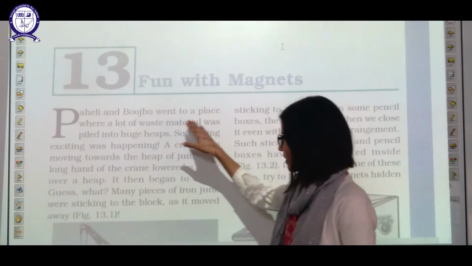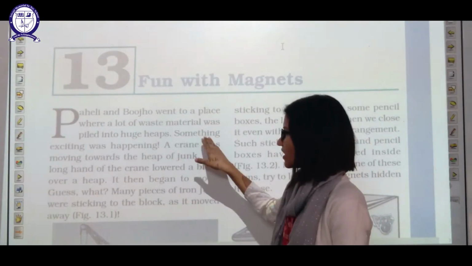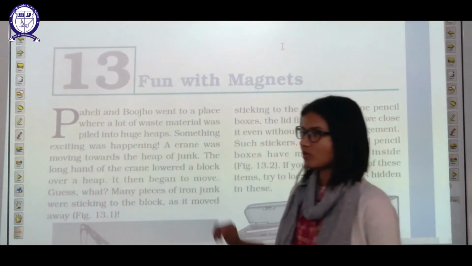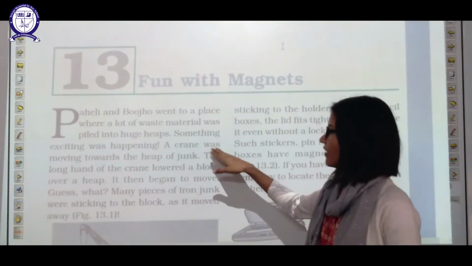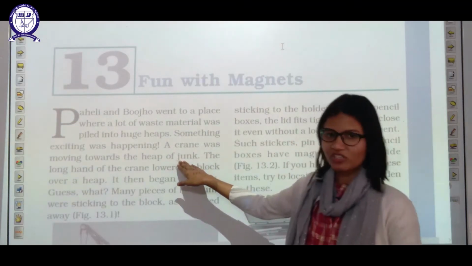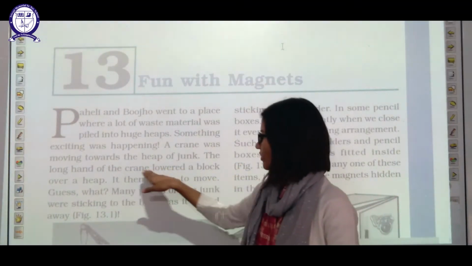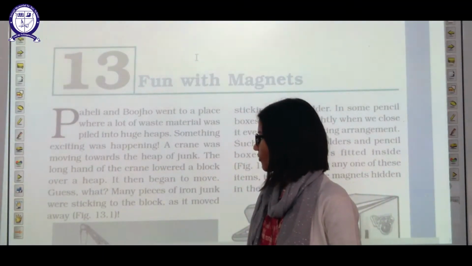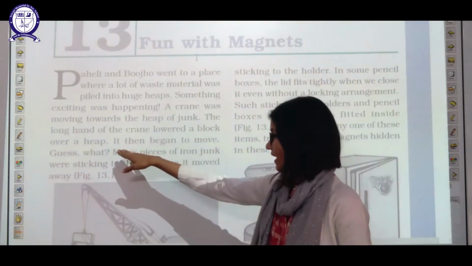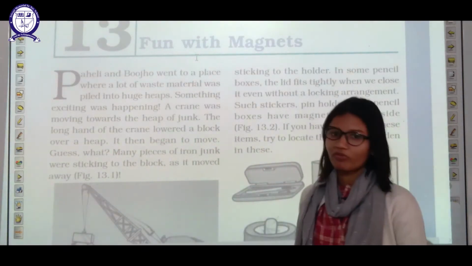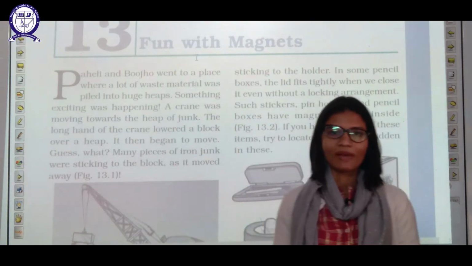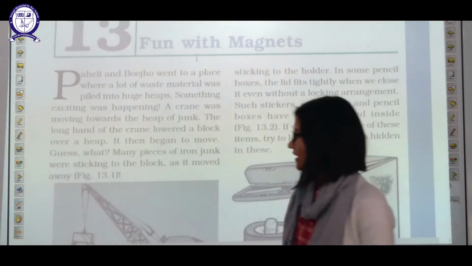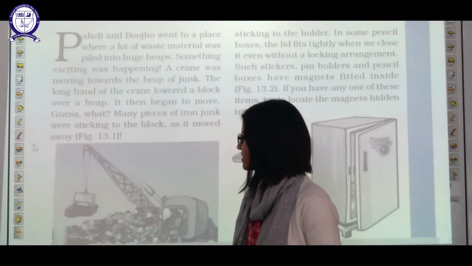Paheli and Bujo went to a place where a lot of waste material was piled up into huge heaps. Something exciting was happening. A crane was moving toward the heap of junk, and the long hand of the crane lowered a block over the heap. It then began to move. How does this happen? We know that there is no such thing as magic. Everything is science. So let us see what science lies behind this.